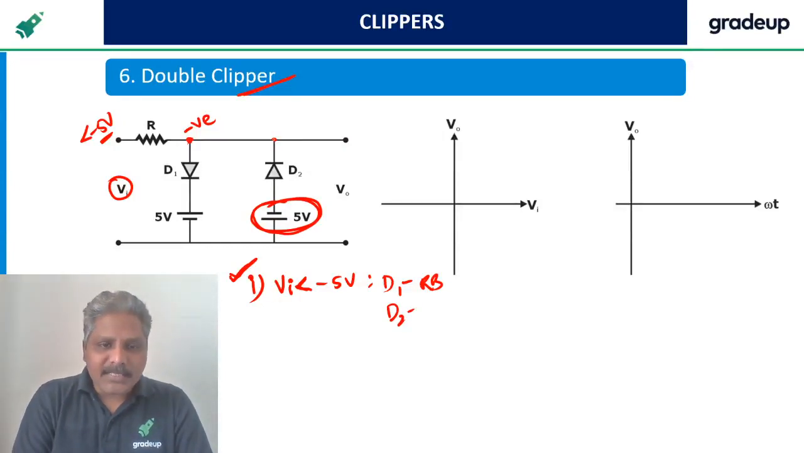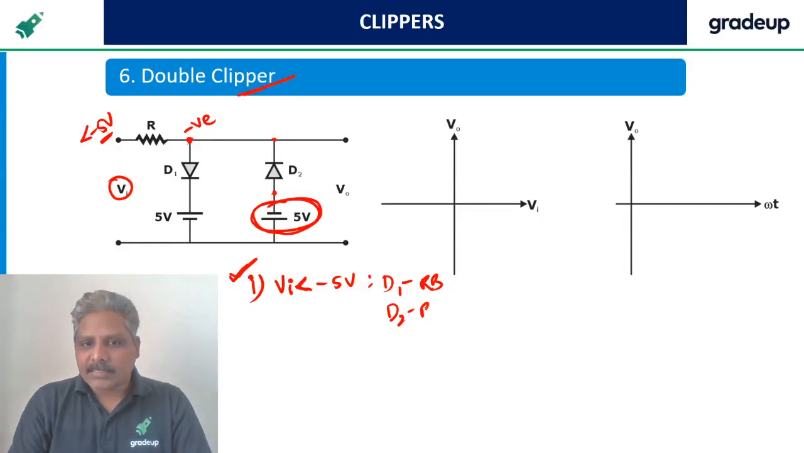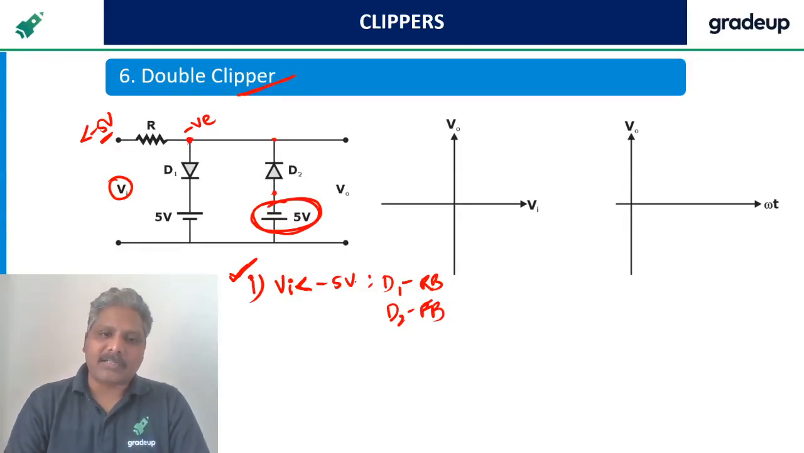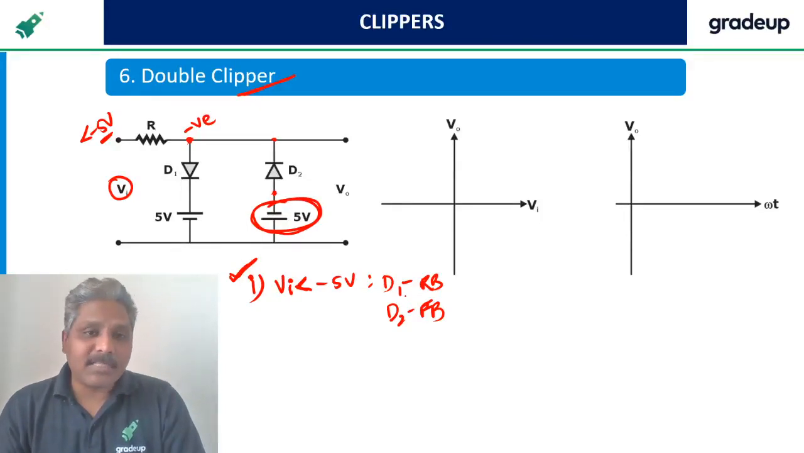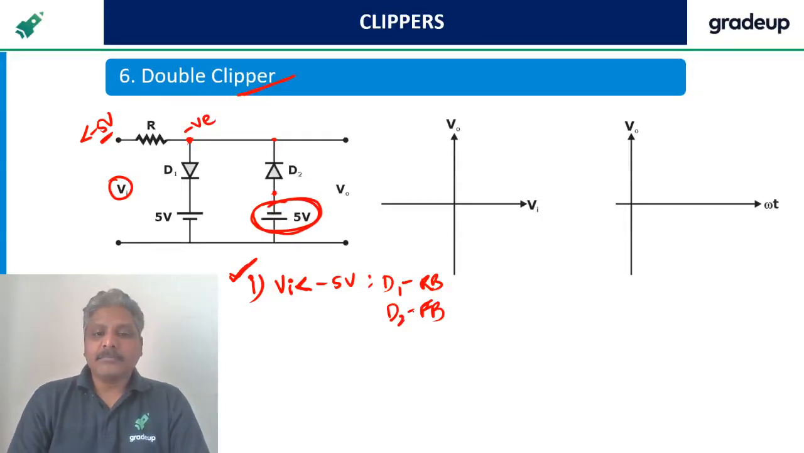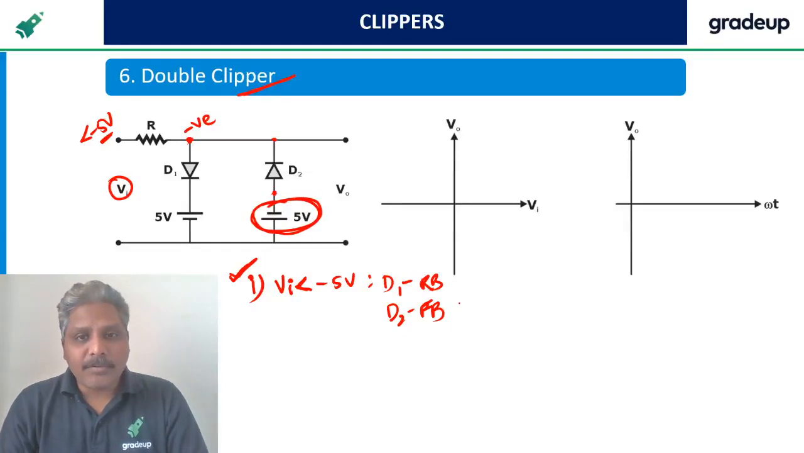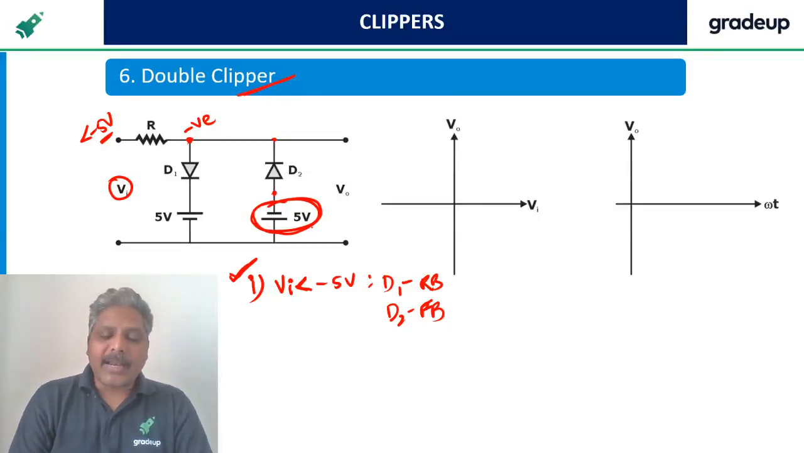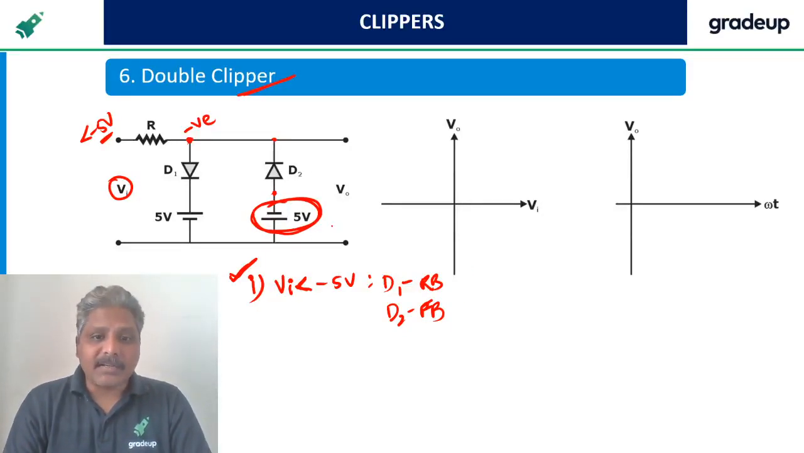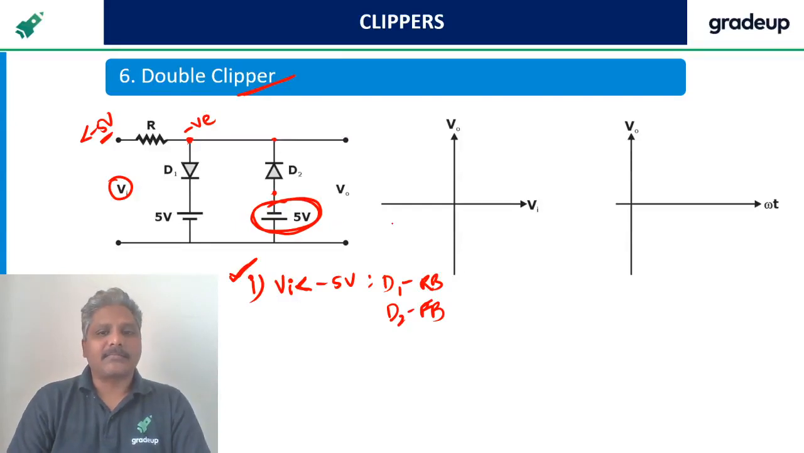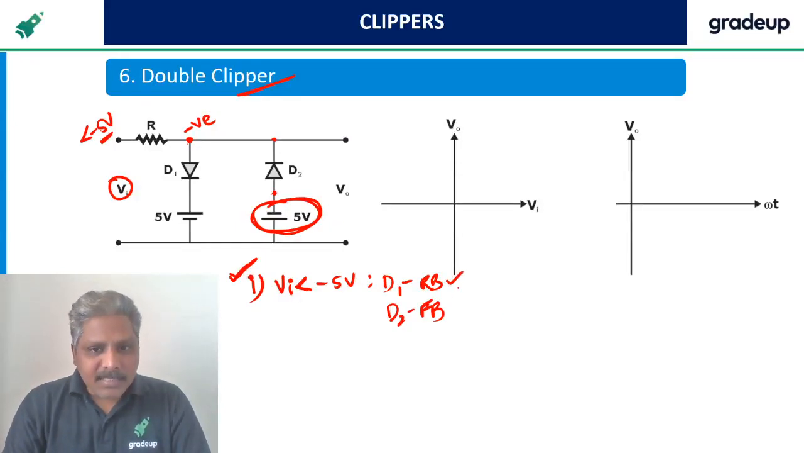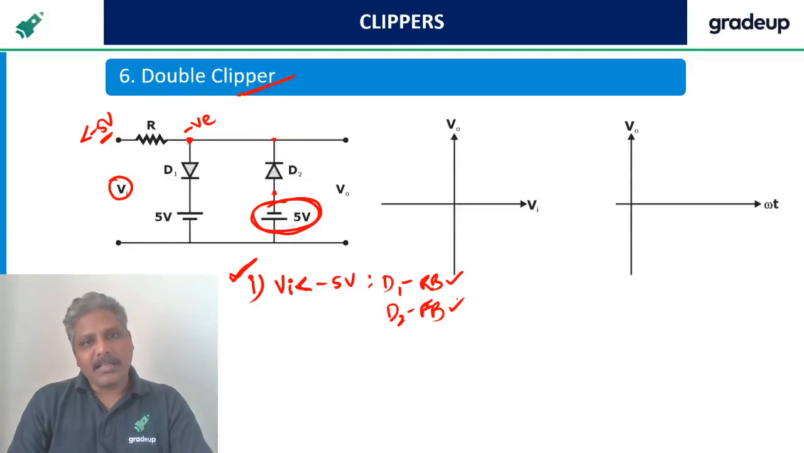D2 will be, it is less than minus 5. Anode is at minus 5. So it is forward bias. I hope you people are not having any doubt in this part. At least identifying forward bias and reverse bias. Right? Now what you have to do is, you better draw the circuit diagram once again. How? Based on these situations, draw the diagram once again.